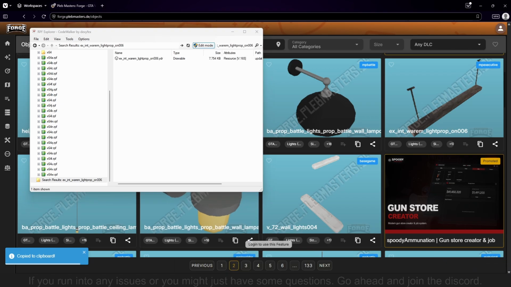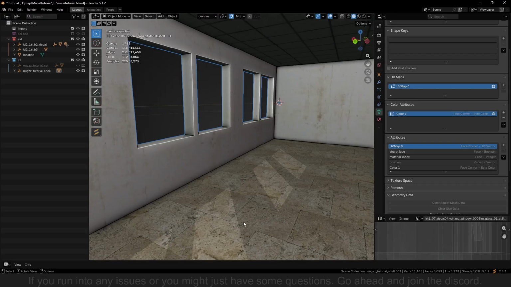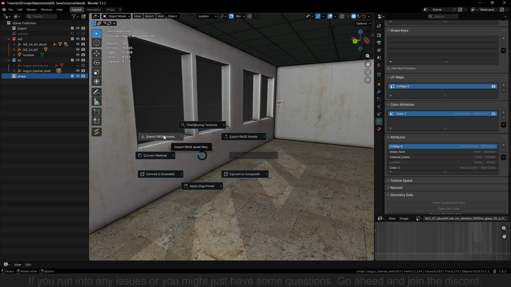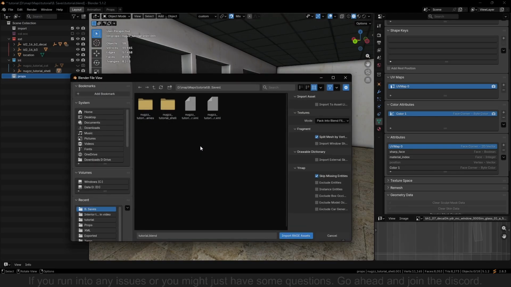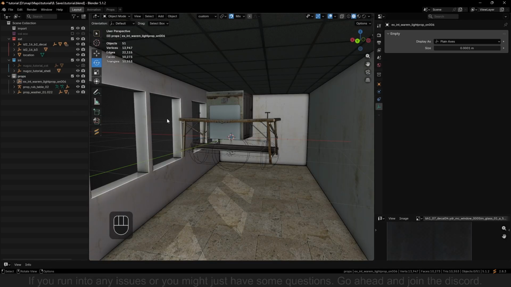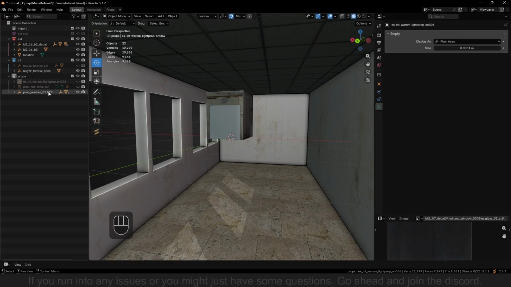So we open up Blender. In here, we can make a new collection. Let's call this one props, so we have it divided. In this one, we click, and then we can import them. So hold down V, import rich asset, just like last time. We go to props, and we want all of them. Once we have them imported inside of Blender, we can just go ahead and hide the lights and hide the table for now. So we just have the washer left.